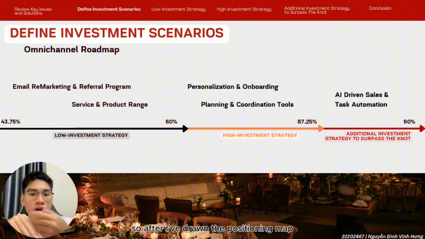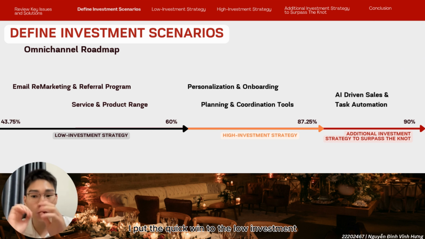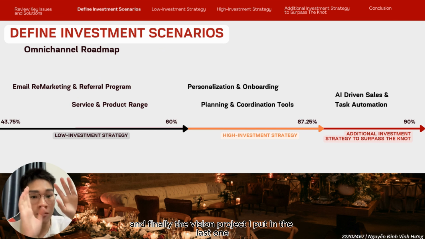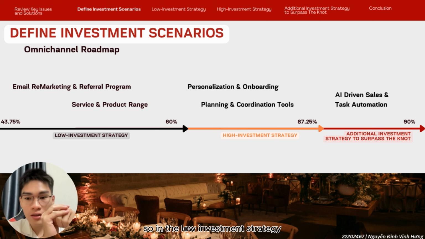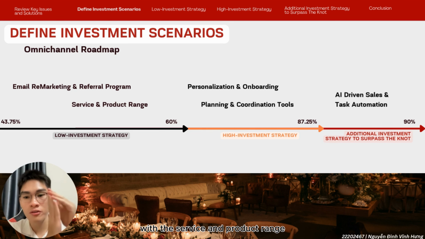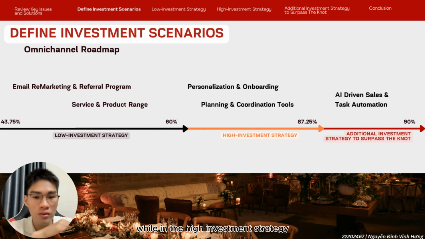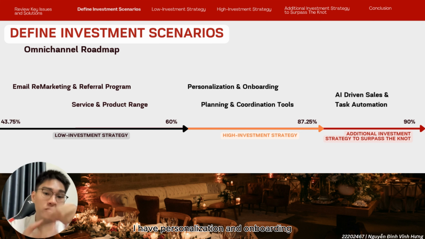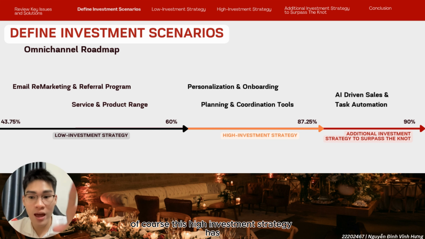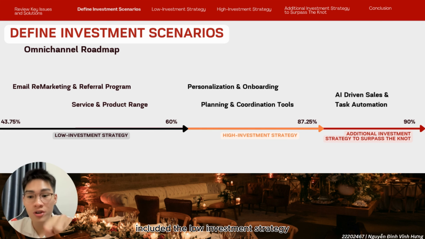After I've drawn the positioning map, I put the quick wins in the low investment, the all-in projects in the high investment, and finally the vision projects in the last one. In the low investment strategy, I have the email remarketing and referral program with the service and product range. In the high investment strategy, I have personalization and onboarding with the planning and coordination tools. Of course, this high investment strategy includes the low investment strategy plus these two investments.